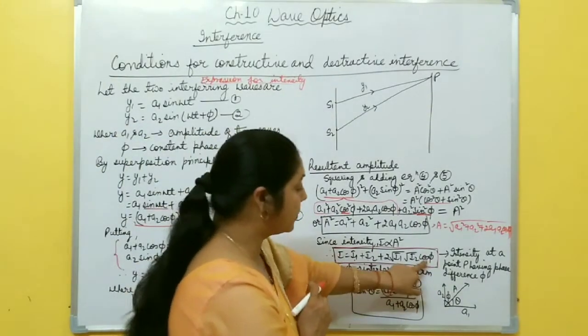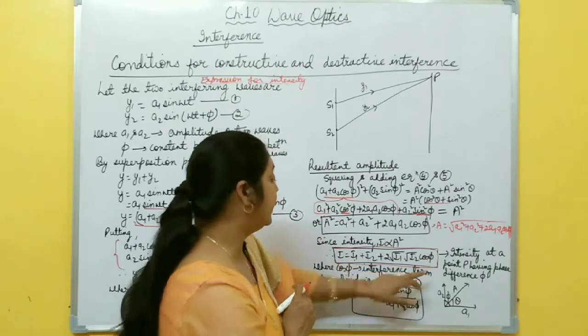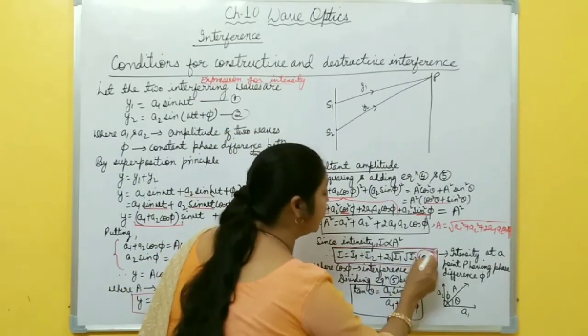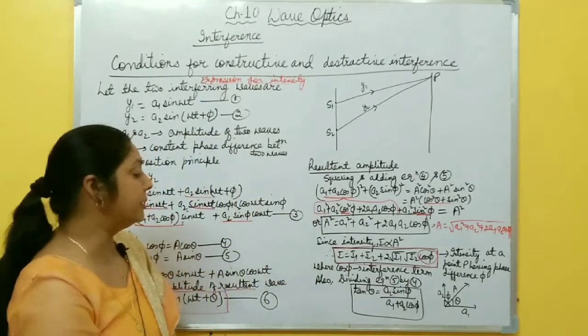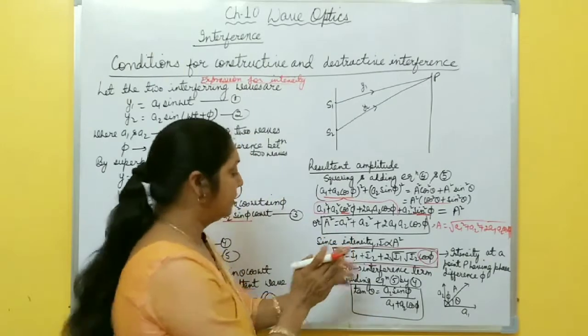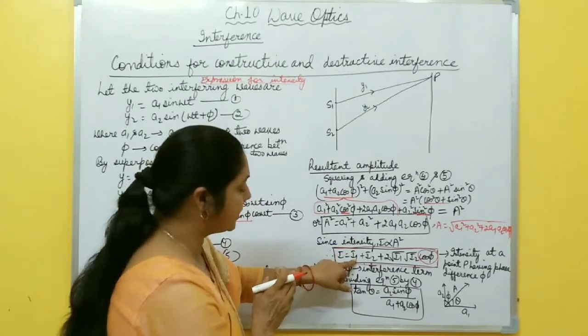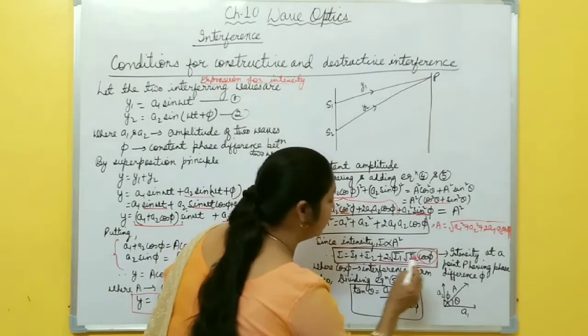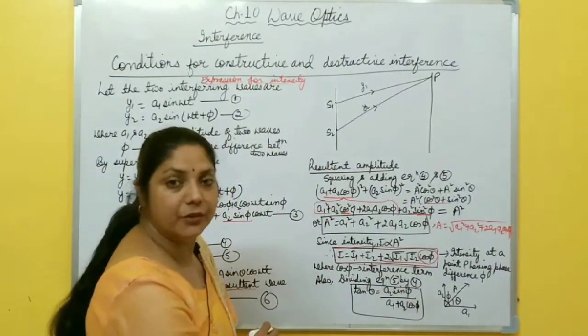Depending upon this cos phi interference term, the intensity may be maximum or minimum. So this term is very important to find maximum or minimum intensity, because I equal to I1 plus I2 would be just the addition of the intensity of the first wave and the intensity of the second wave. But this one is an additional term, plus 2 under root I1 I2 cos phi.